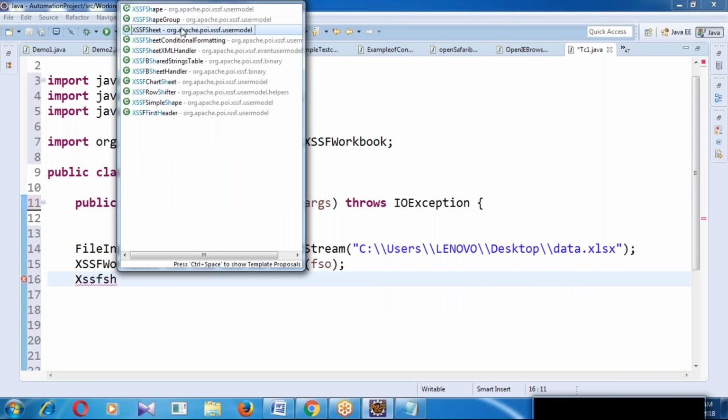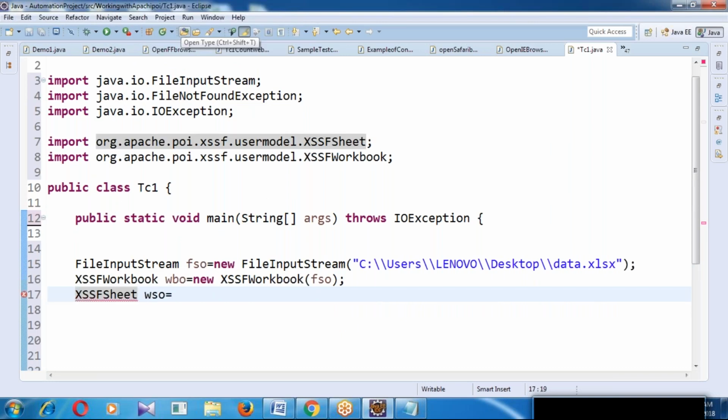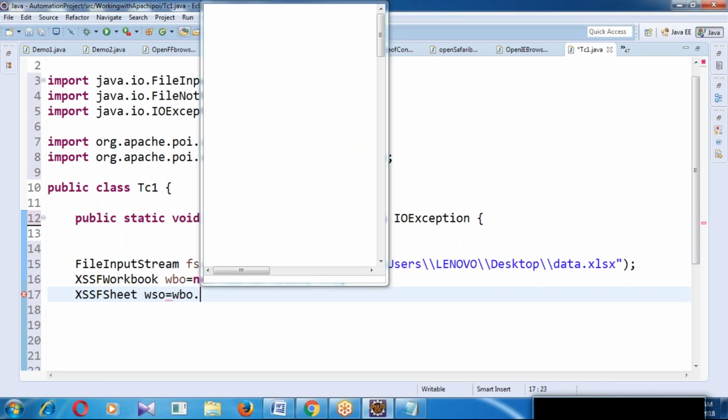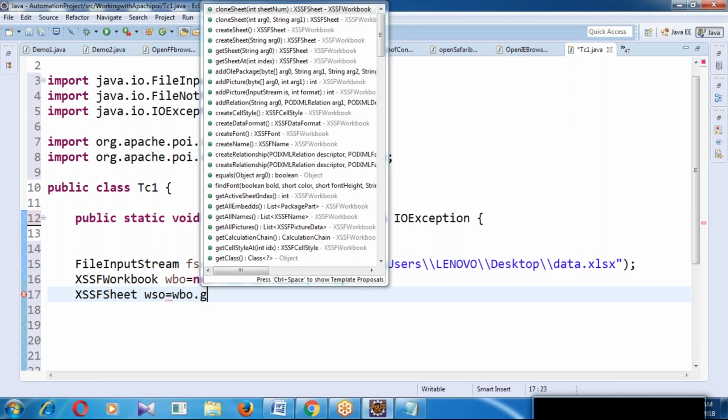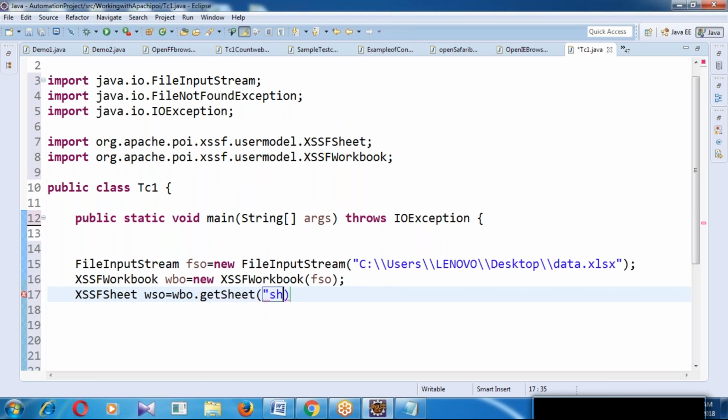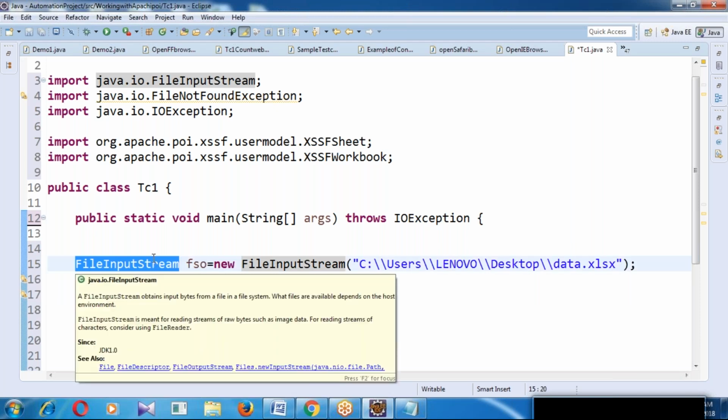Then take another variable wso equal to the worksheet from the workbook. So wbo, the workbook variable, dot, use the method getSheet. By default 3 sheets are there. I want to take sheet number 1. Once again, FileInputStream is a class to import the Excel file.